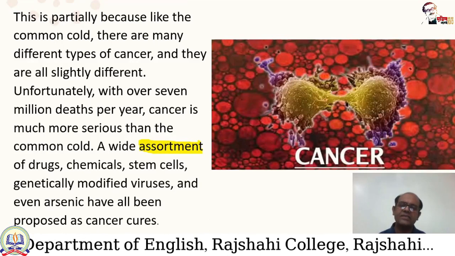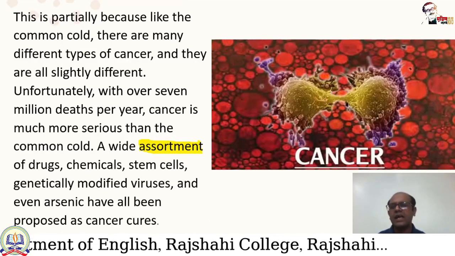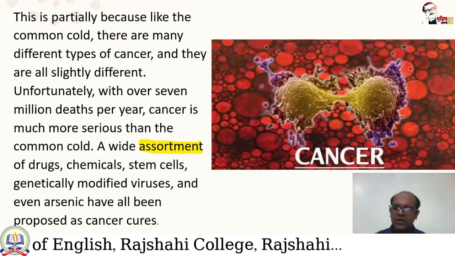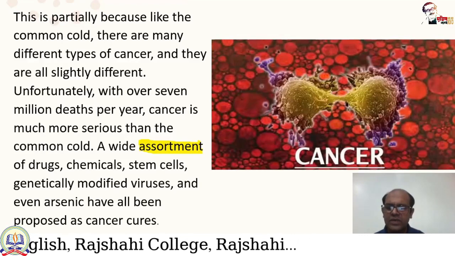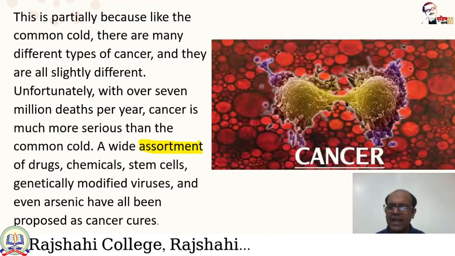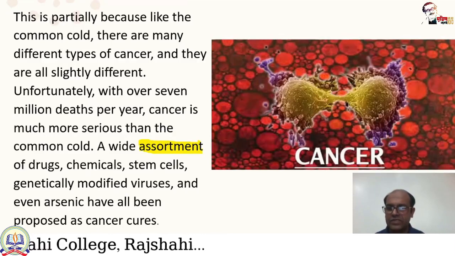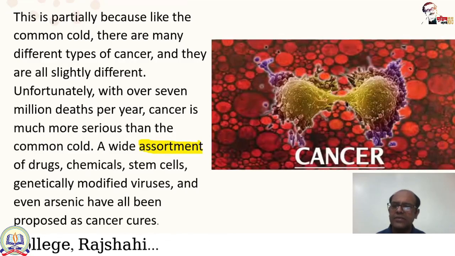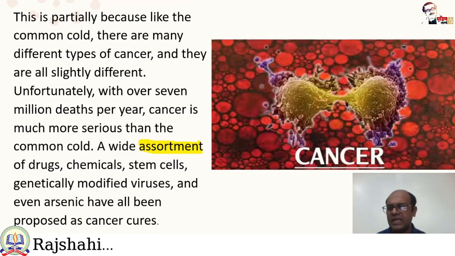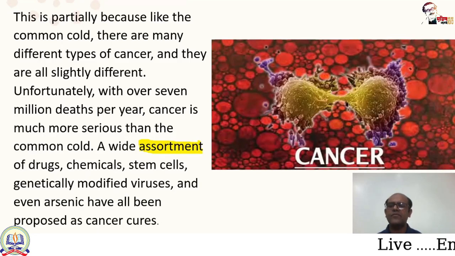proposed as cancer cures. Here is a word I have highlighted: assortment. What is the meaning of assortment? Assortment means a collection of varying but related items. And I repeat the last line: a wide assortment of drugs. Wide assortment of drugs means a collection of varying but related items of drugs, chemicals, stem cells, genetically modified viruses, and even arsenic have all been proposed as cancer cures.